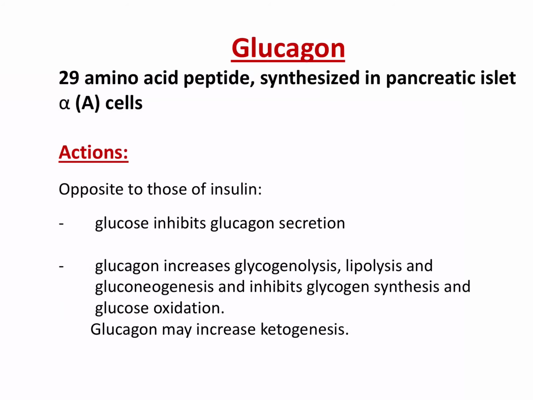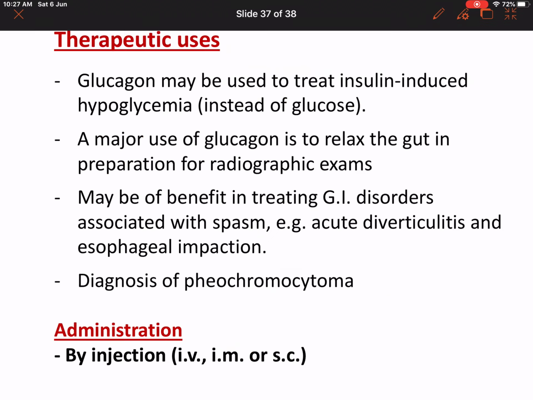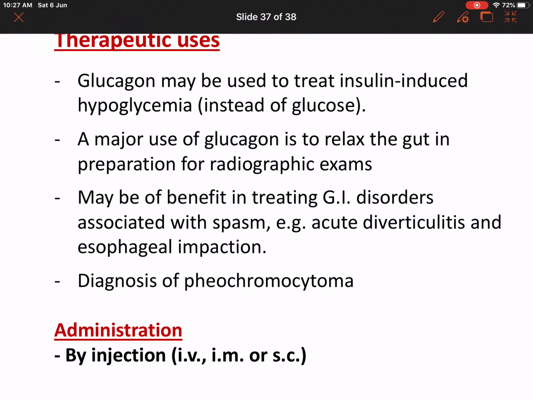The last one is glucagon. Glucagon is a counter-regulatory hormone to insulin. If there is hypoglycemia because of insulin, one line of treatment is glucagon. What is the role of glucagon? Glucose inhibits glucagon secretion. Glucagon increases glycogenolysis, lipolysis and gluconeogenesis. It inhibits glycogen synthesis and glucose oxidation. Glucagon may increase ketogenesis.